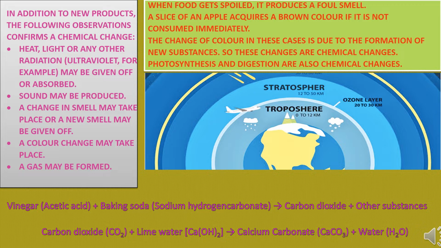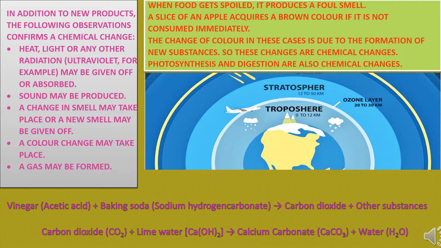A slice of an apple acquires a brownish color if it is not consumed immediately. So it is what? Again, a chemical change. A change of color in these cases is due to the formation of new substances. So these changes are chemical changes. Photosynthesis and digestion are also chemical changes.